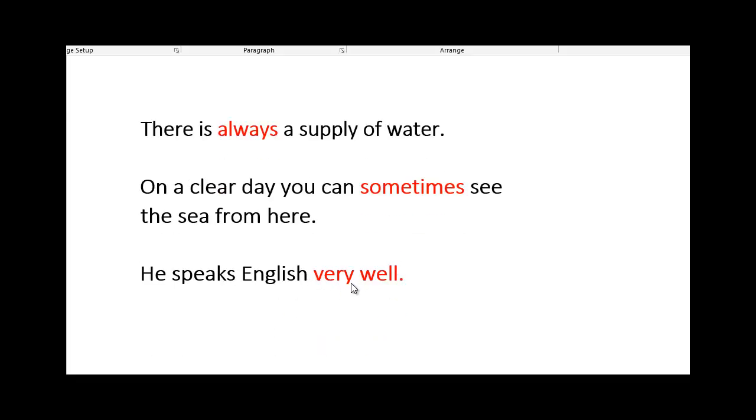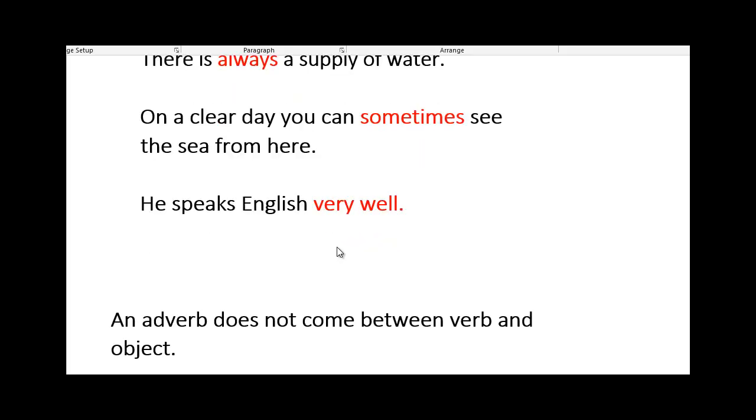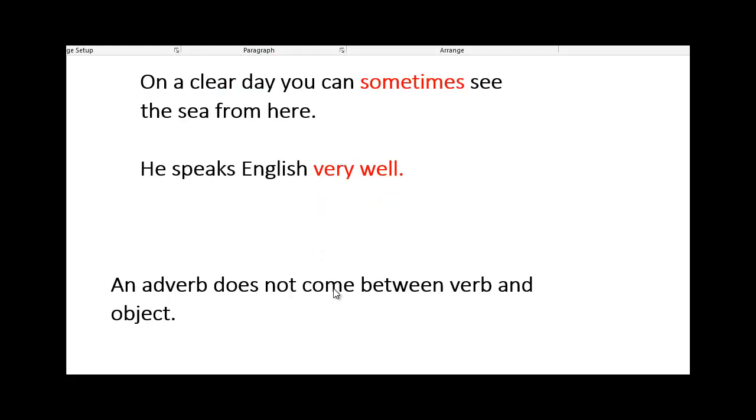He speaks English very well. Okay. Also here, he speaks English very well. It just very well here is an adverb actually to describe the way he's speaking. Okay, and it comes after the object. He, subject, speaks verb, English object, and then very well is adverb. An adverb does not come between a verb and an object. Verb and an object. Here's English. So we don't say he speaks very well English. No, he speaks English very well after the object.